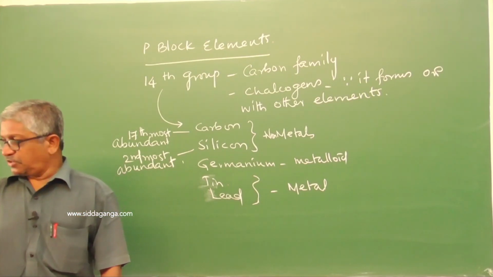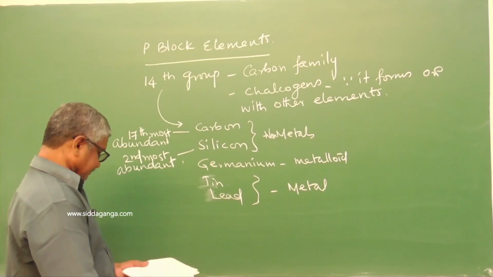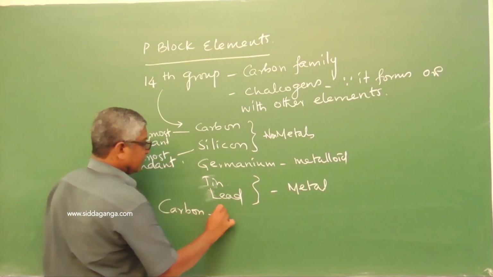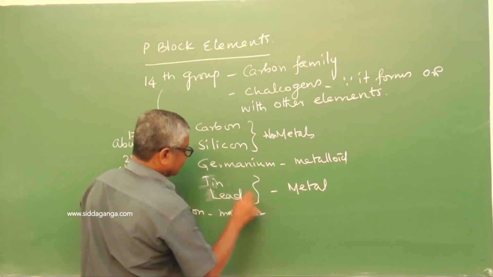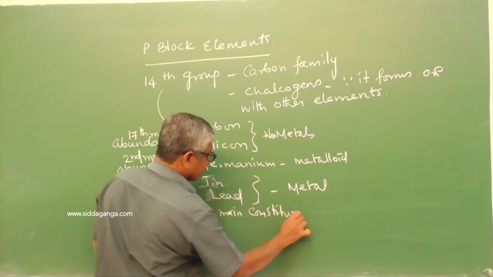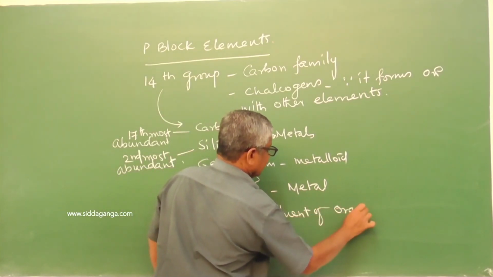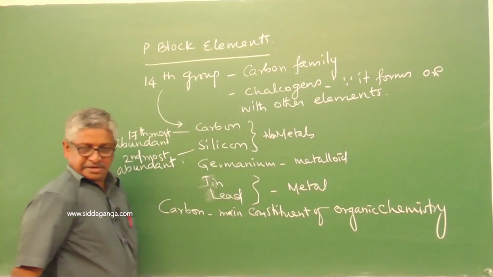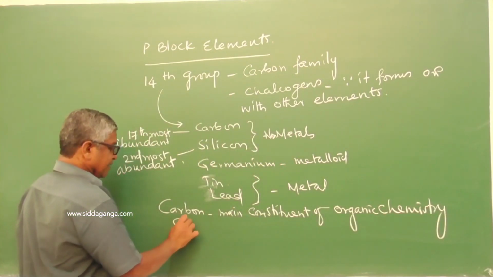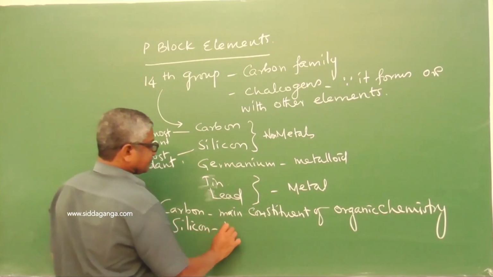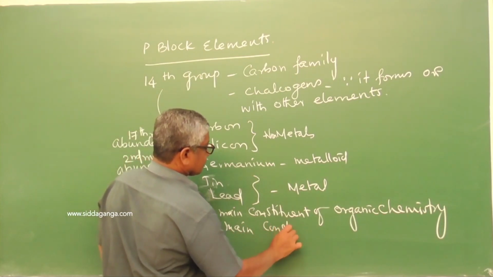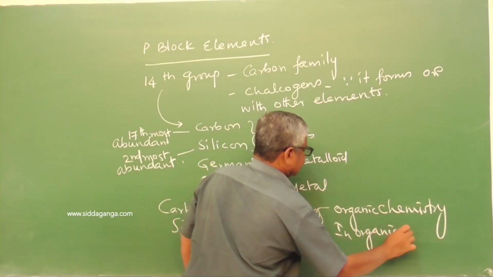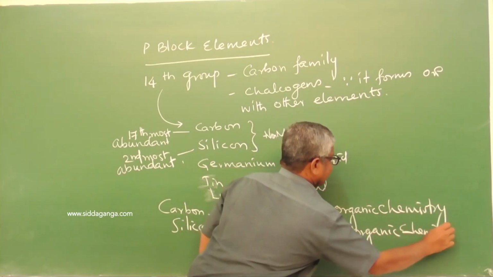Carbon is the main constituent of organic chemistry, and silicon is the main constituent of inorganic chemistry.